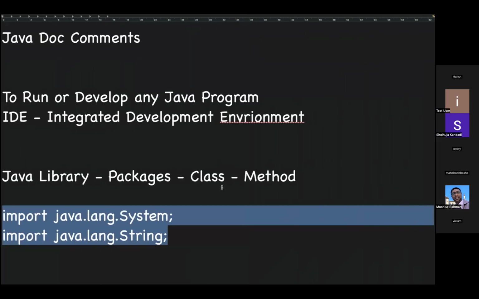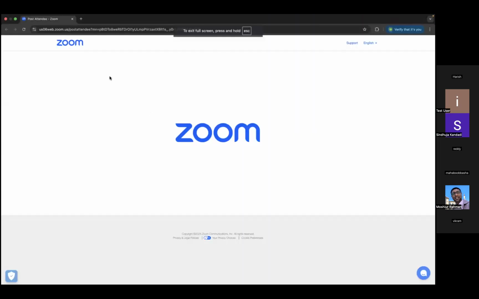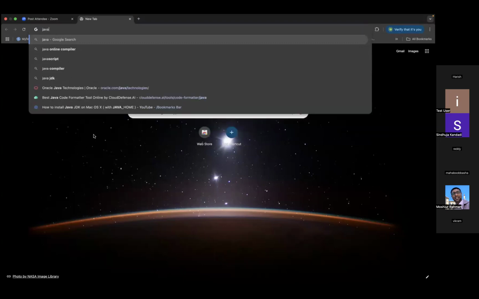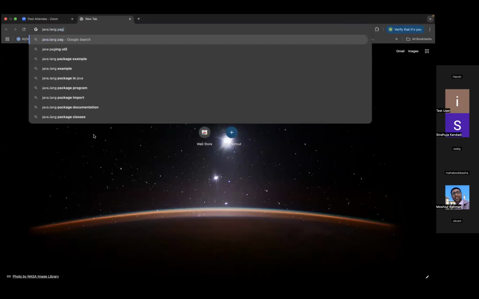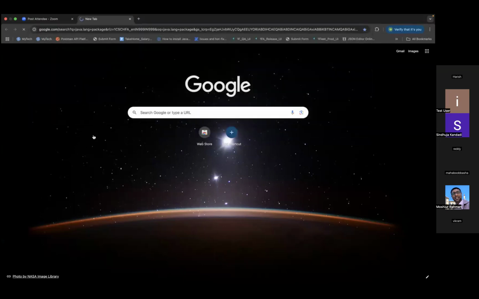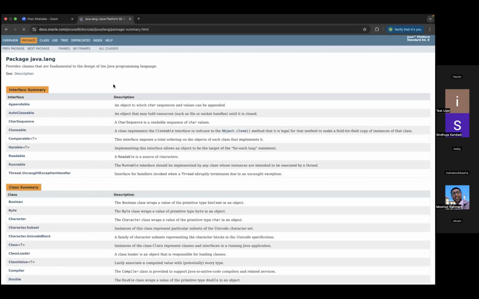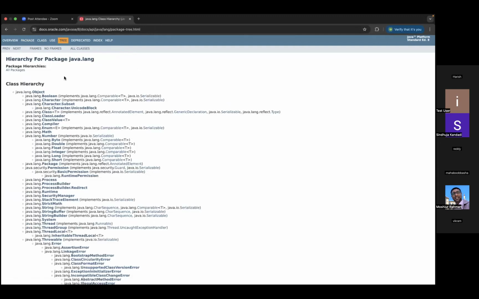Now let us go and see how the package structure actually comes. You can just click. Now you see, yesterday we saw this kind of hierarchy from the Javadoc comments. Click on this class tree hierarchy, and it gives all those things. Now let us go on.